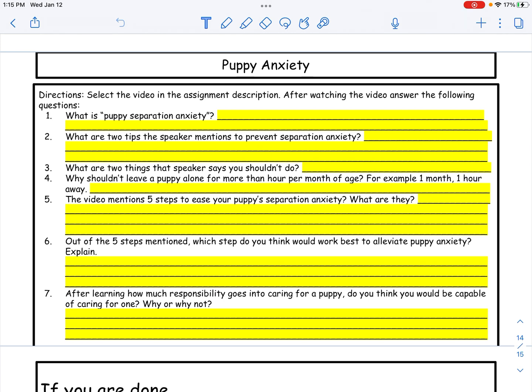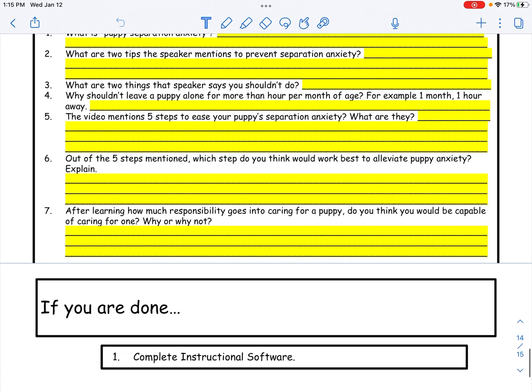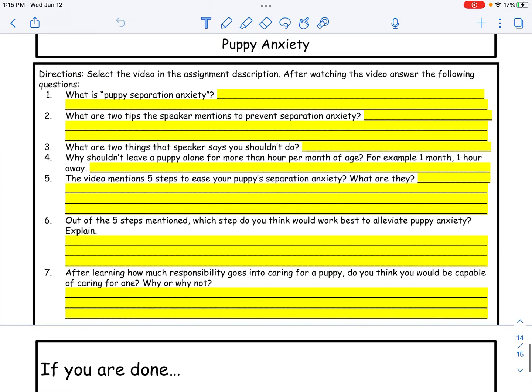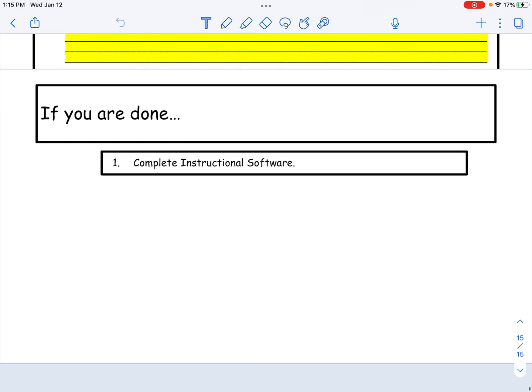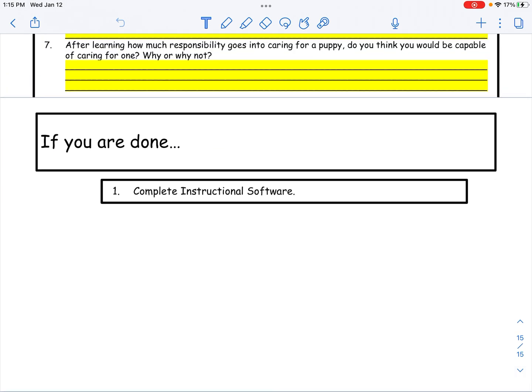The video mentions 5 steps to ease your puppy separation anxiety. What are they? Out of the 5 steps mentioned, which step do you think would work the best to alleviate puppy anxiety? That means get rid of or limit. And then after learning how much responsibility goes into caring for a puppy, do you think you'd be capable of caring for one? Why or why not? Okay, so pause the video and watch this puppy anxiety video, and answer these questions.